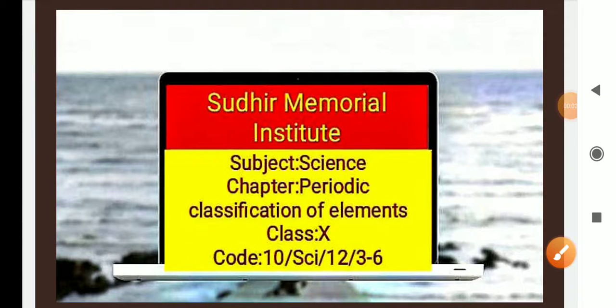Today we are going to discuss the modern periodic table. Already we have discussed the three steps of classification of elements that were attempted by first Dobereiner, then Newlands, then Mendeleev. Now Moseley proposed a new modern periodic law, and depending on that law he arranged and modified Mendeleev's periodic table into the modern periodic table by putting newly discovered elements in the empty positions.